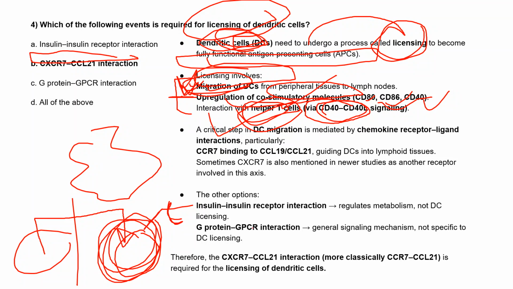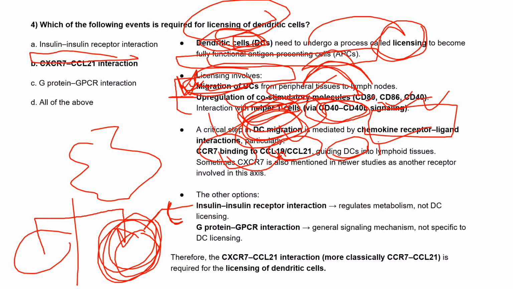During the migration of the dendritic cells from the peripheral tissue to the lymph node, it is mediated by chemokine receptor-ligand interactions. CCR7 binds to CCL19 and CCL21. Once the receptor binds to these ligands, they guide the dendritic cells into the lymphoid tissue. After that only it will move into the lymphoid tissue.